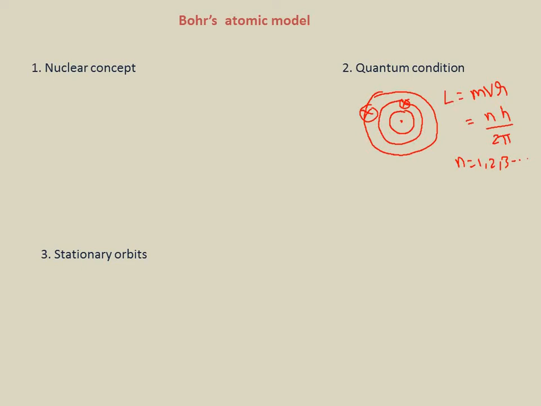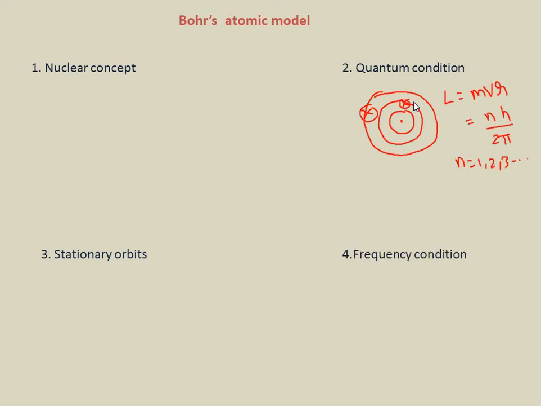According to the classical wave theory, an electron revolving in these orbits radiates energy, but according to the quantum condition that Bohr considered, as long as the electron is in this particular orbit, it doesn't radiate any energy. Those orbits in which the electron does not radiate any energy are called stationary orbits. So the word stationary means it does not radiate any energy. Are we clear with this?